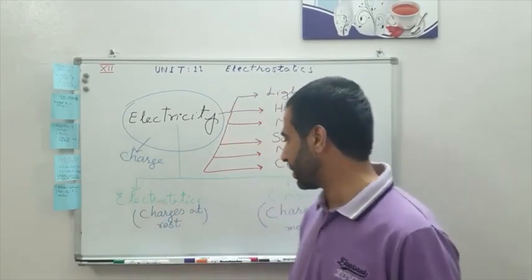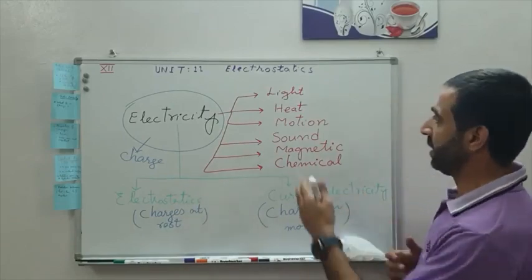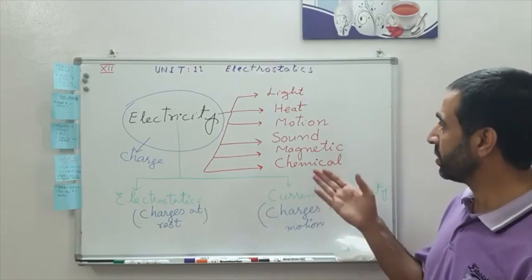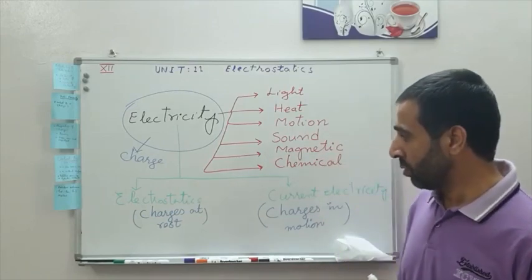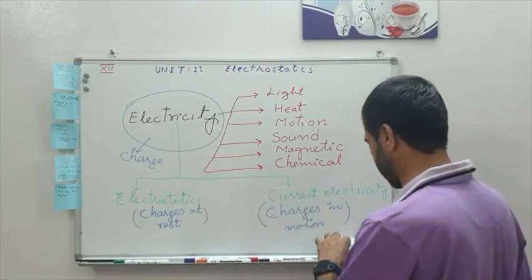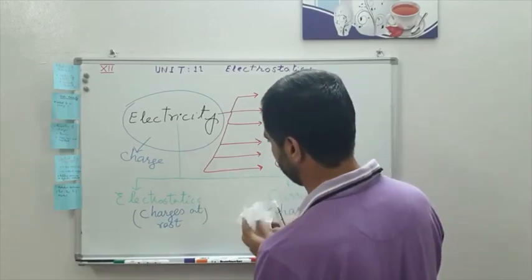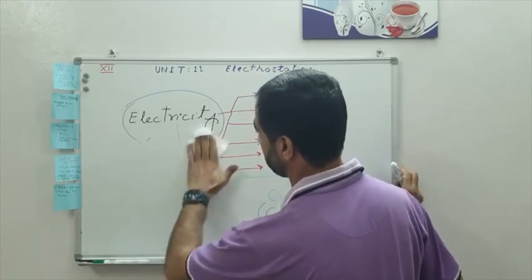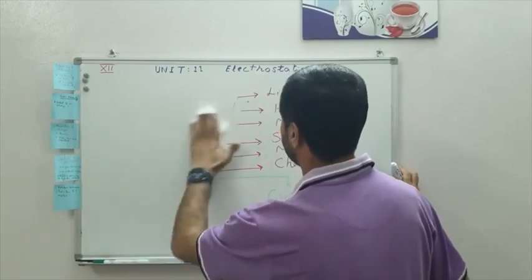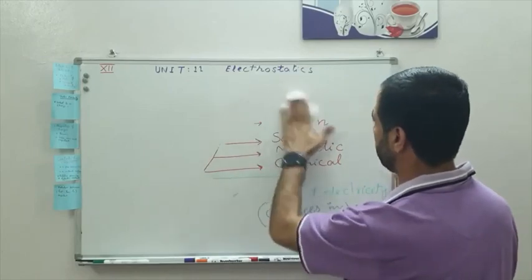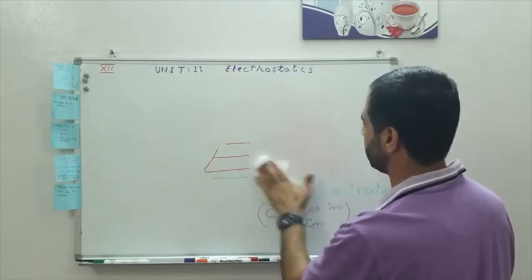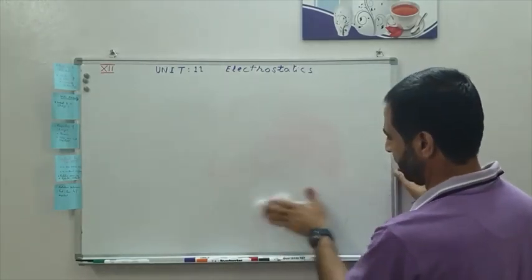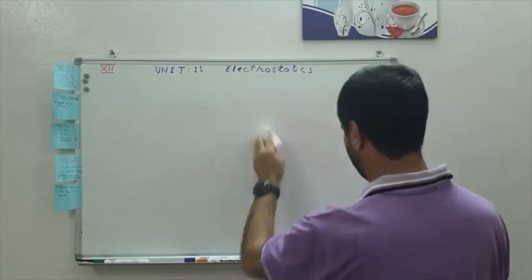And now I'm coming to the current electricity, and here the examples are that when the charges are in motion, then they can produce these many effects for us. So let us start with our topic, electrostatics. What is electrostatics? We will discuss electrostatics right now. So electricity has two main types.